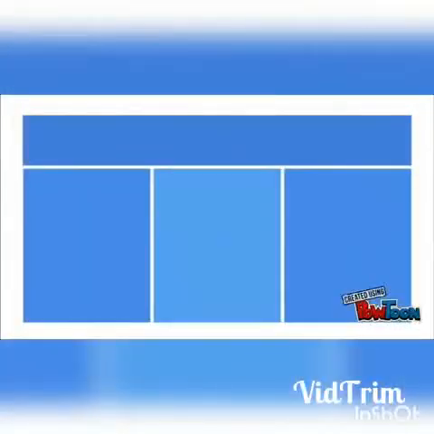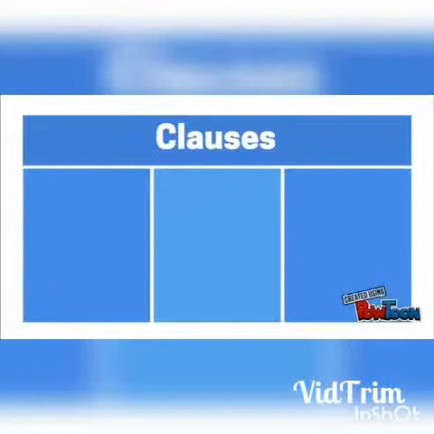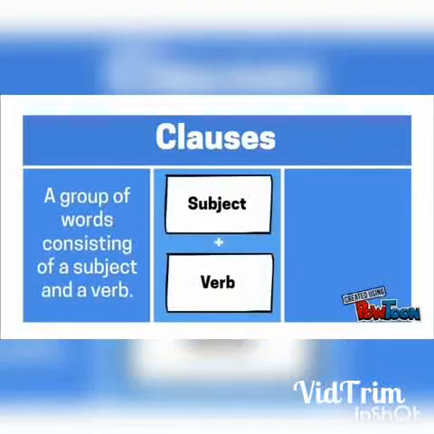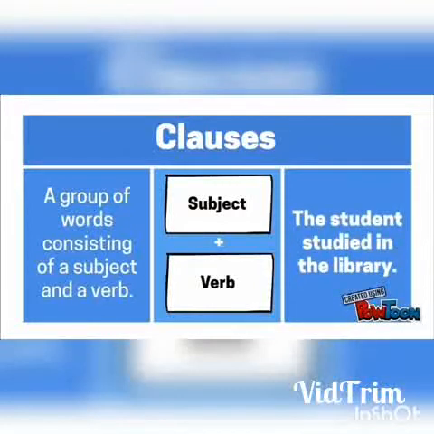A clause is a group of related words that consist of both a subject and a verb. The following sentence is a clause. The student studied in the library. You can see that the sentence contains a subject, in this case the student, and a verb, studied. It is important to note that both the subject and the verb are required to form a clause.